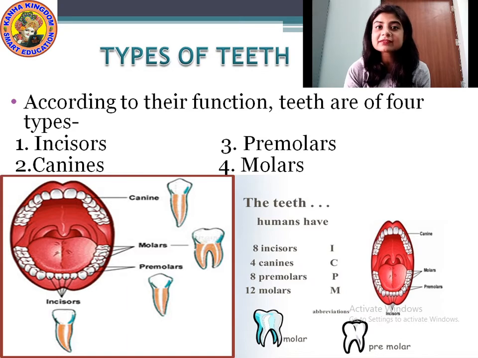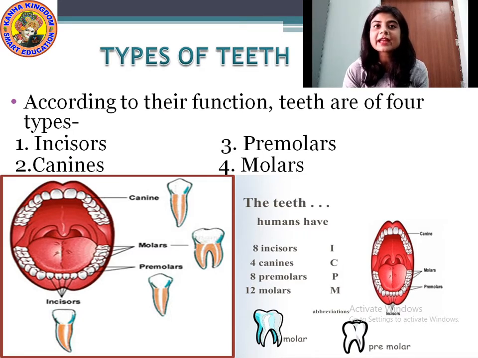Number 1, incisors, I-N-C-I-S-O-R-S. Number 2, canines, C-A-N-I-N-E-S. Then premolars, P-R-E-M-O-L-A-R-S. And number 4 is molars, M-O-L-A-R-S. Can you see the picture? Canine, molars, premolars, incisors. Yes or no? Can you see?